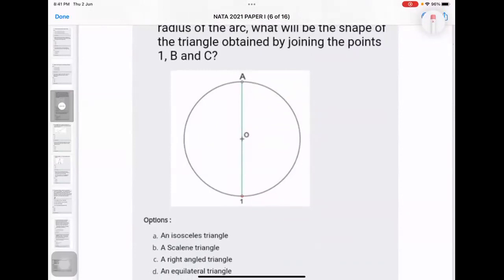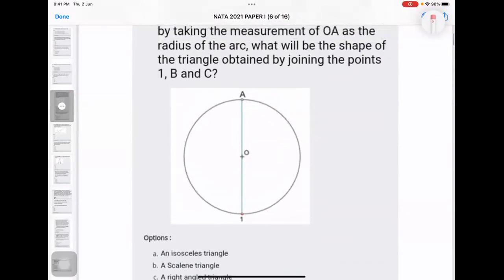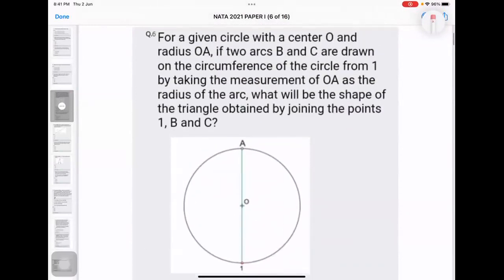Let's quickly tell the answer. So can you show the question again? It's telling for Sir, a given circle, isosceles triangle. Which triangle? Isosceles. Isosceles triangle. Okay.